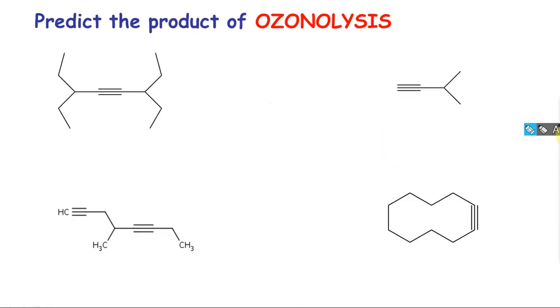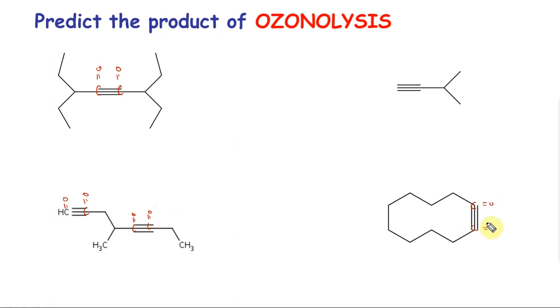Okay, let's look into a couple of examples. That's the only way I told you that you can do organic chemistry. So, product of ozonolysis. Suppose you do reductive, all I have to do is C double bond O, C double bond O. Okay, that's how it is going to be. C double bond O. This is going to be CHO. This is C double bond O, C double bond O. This is C double bond O.